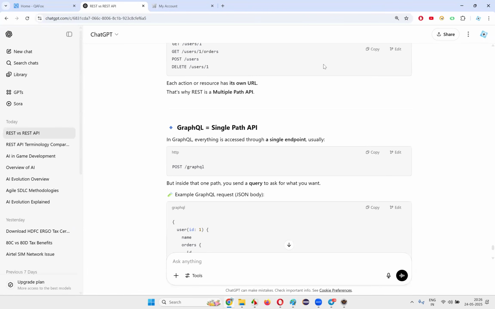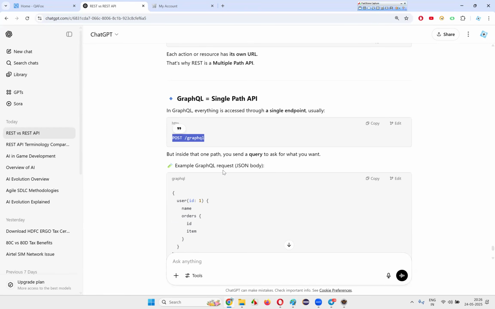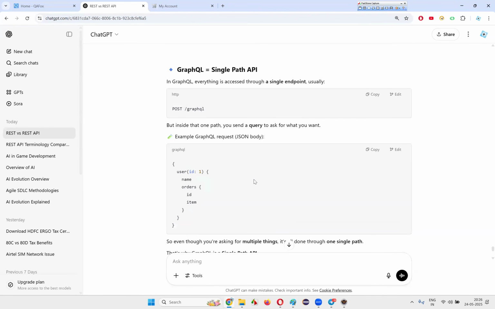And here coming to the GraphQL, it's kind of easy, simple. A single API call will be made. In that, you will send all the things that you want in a single go. You don't have to create separate API calls here. For ID, you don't need a separate API call. For name, you don't need a separate API call. For orders, you don't need a separate API call. In a single thing, you are sending everything, and you will get the response in a single response.